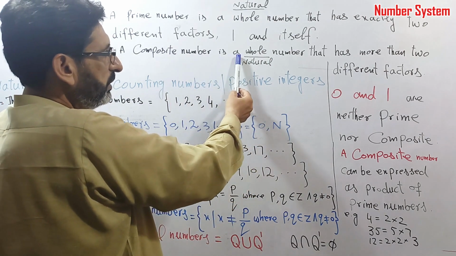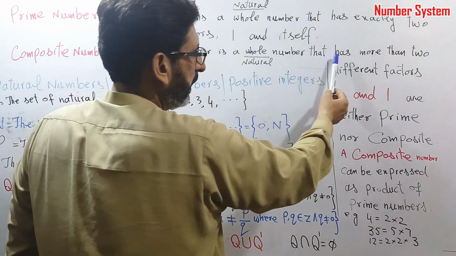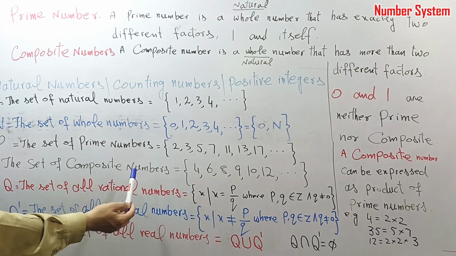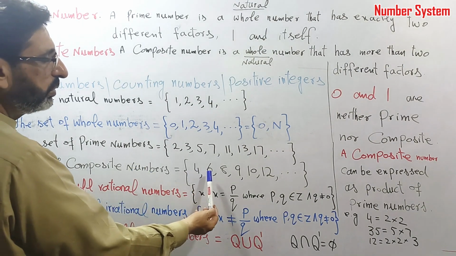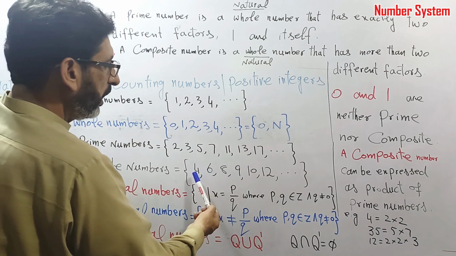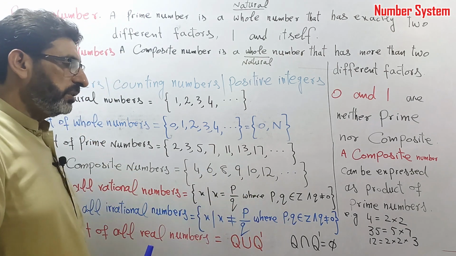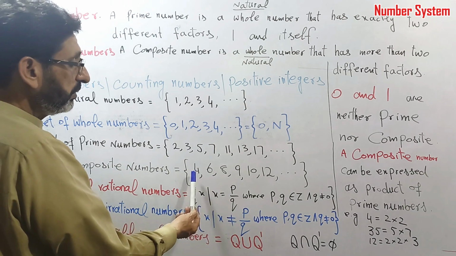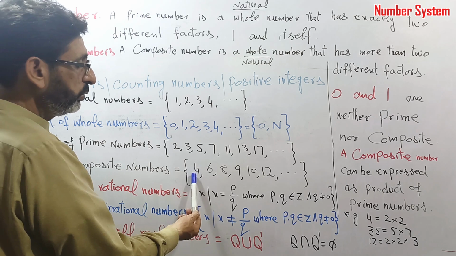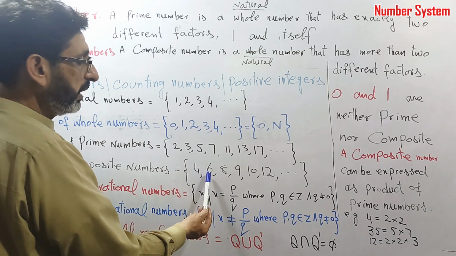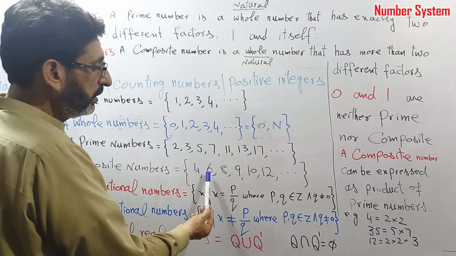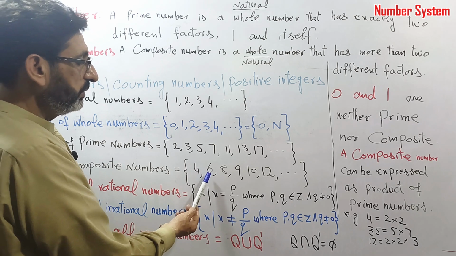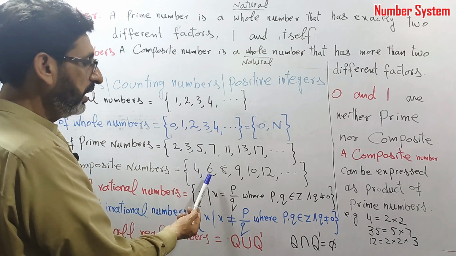A composite number is a whole number or natural number that has more than 2 factors, as in the set of composite numbers 4, 6, 8, 9. All these numbers are divisible by more than 2 numbers, as factors of 4 are 1, 2 and 4 itself. Factors of 6 are 1, 2, 3 and 6. 6 is divisible by 1, it is divisible by 2, 3 and 6.